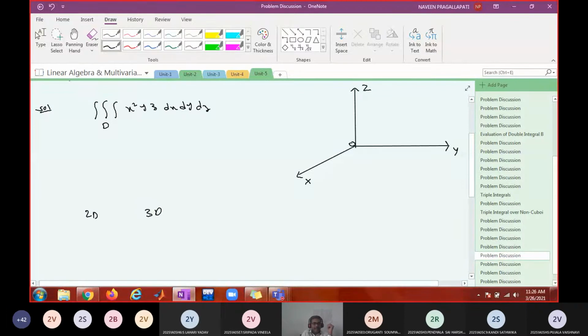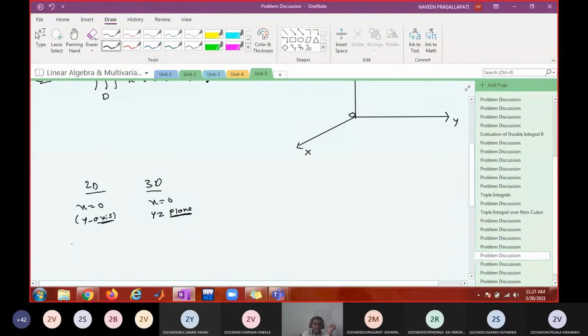See, 2D and 3D. What does x equal to 0 represent in the two-dimensional case? Y axis. What does x equal to 0 represent in three-dimensional? YZ plane. What does x square plus y square equal to 9 represent in 2D?